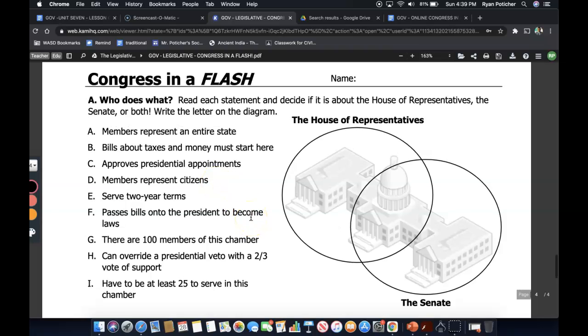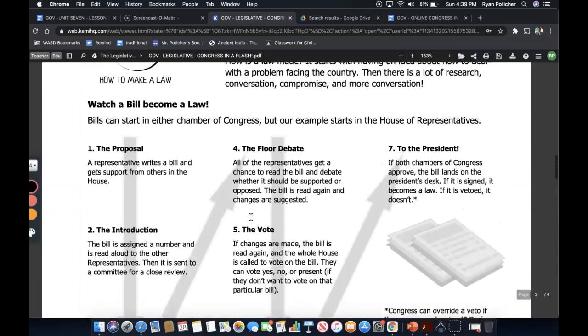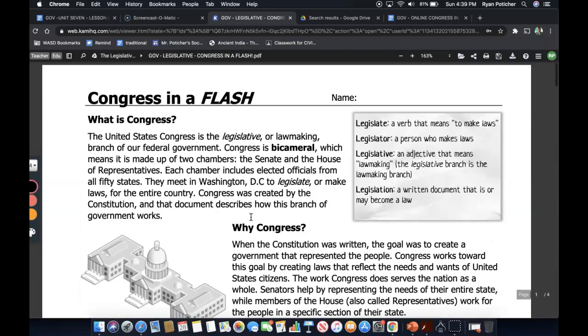I hope that you'll enjoy this unit as much as I enjoy teaching it, as Congress and the legislative branch is a key part of our democracy, and so understanding it is just that much more important.